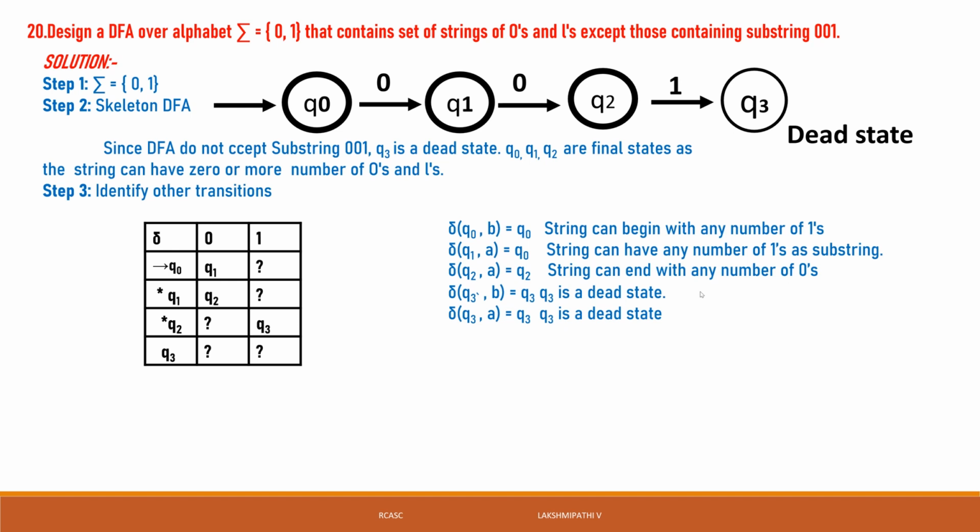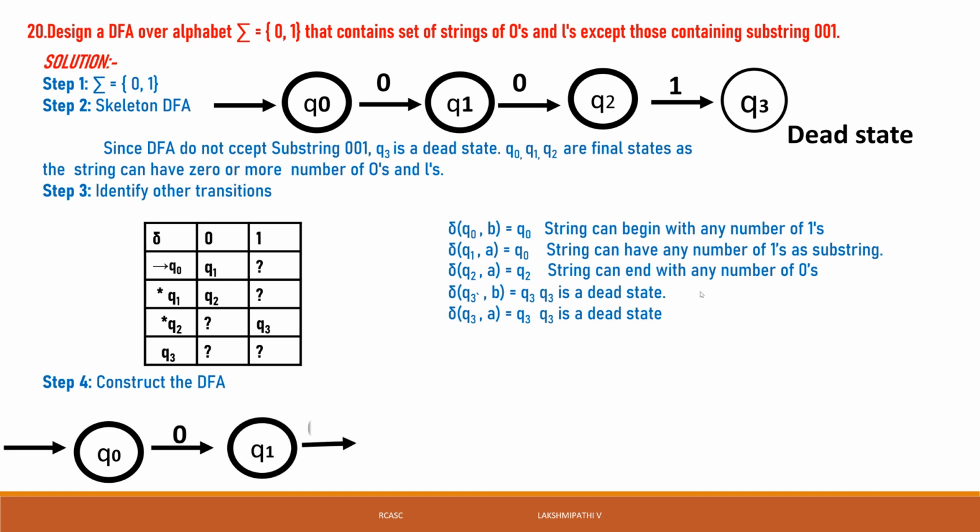So Q0 of 1 is Q0, Q1 of 1 is Q0, Q2 of 0 is Q2, Q3 of 0 is Q3, and Q3 of 1 is Q3. Then we'll go for the construction. First we write the skeleton: Q0 reads 0 to Q1, Q1 reads 0 to Q2, Q2 reads 1 to Q3.